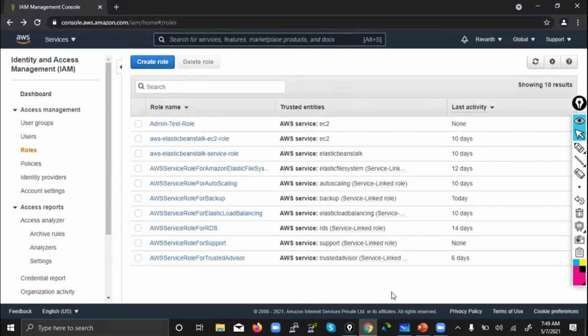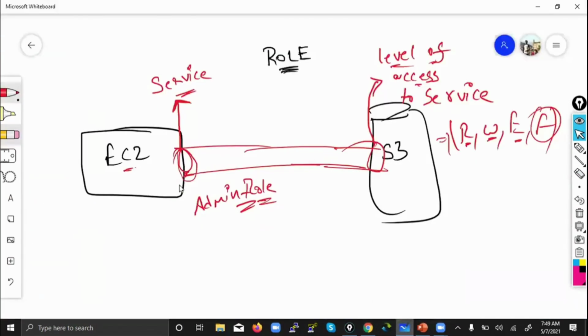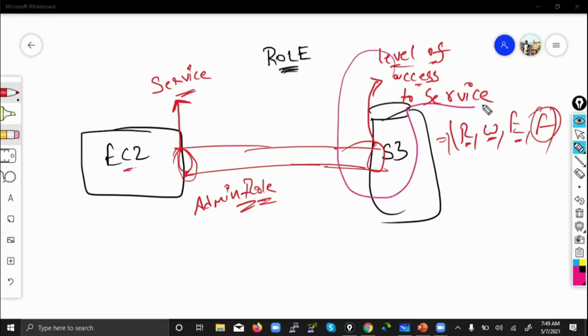Now the next thing is, we have launched the EC2 and we have created a role. So what do we need to do now? We need to attach our role to EC2. This other end is done already; we have given our level of access. We have to attach this. This attachment is not done still. Let's do this.